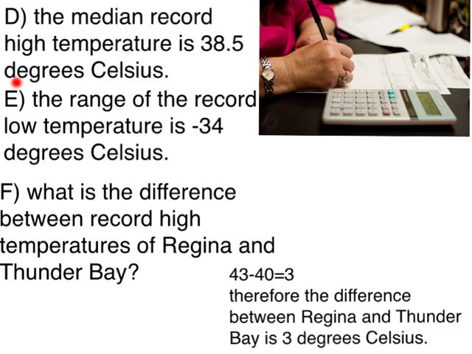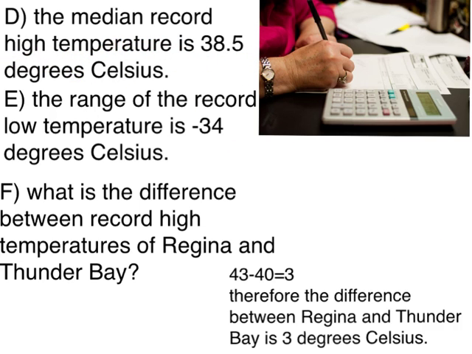How we found that out was we took the record high temperatures and put them in order, which would be 36, 37, 40, and 43. So we took 37 and 40, we added them up, we got 77, we divided it by 2, and we got 38.5. And that's pretty much the answer.